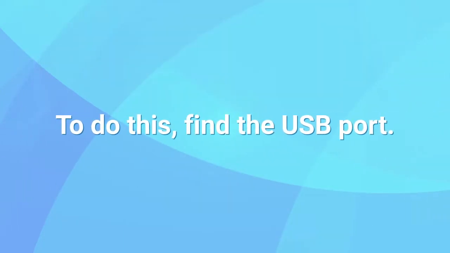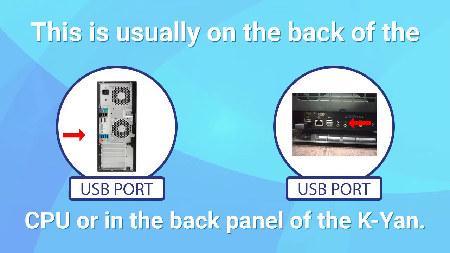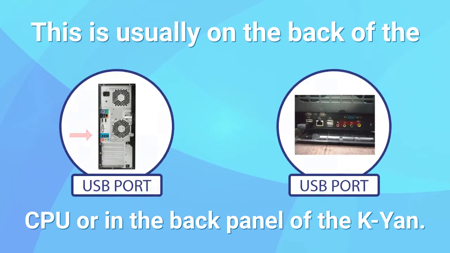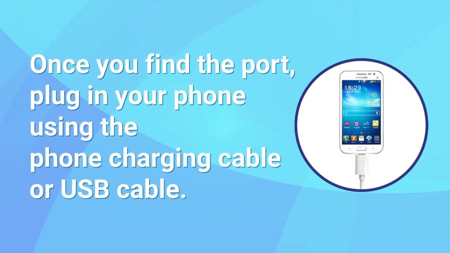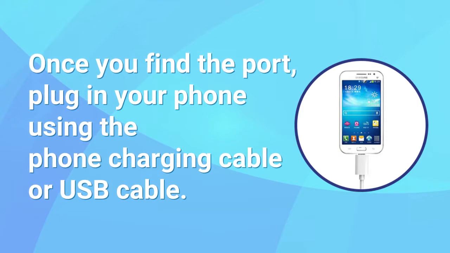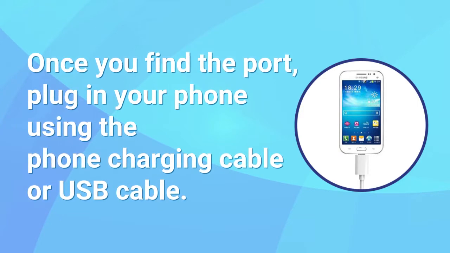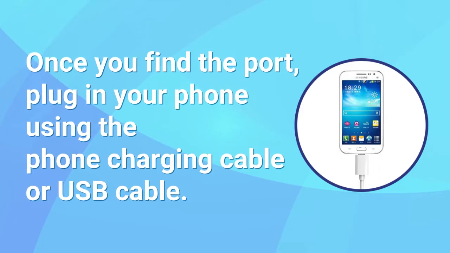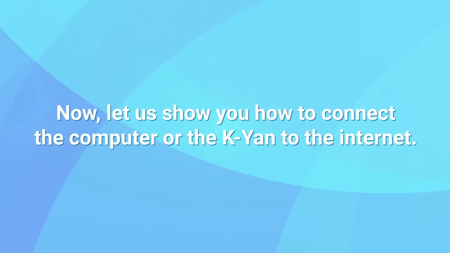To do this, find the USB port. This is usually on the back of the CPU or in the back panel of the KAN. Once you find the port, plug in your phone using the phone charging cable or USB cable. Now, let us show you how to connect the computer or the KAN to the internet.